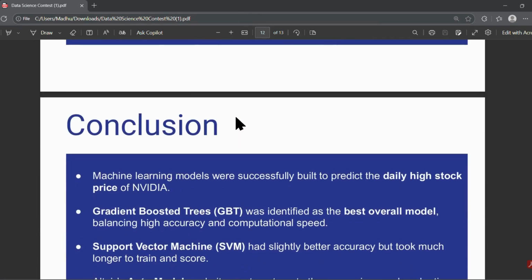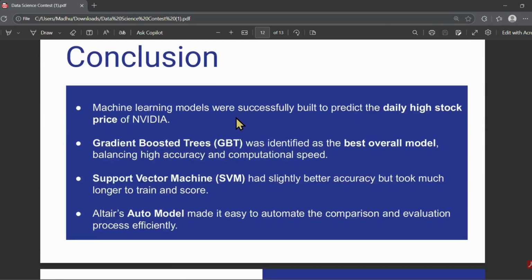This project shows that the Altair AI Studio can be used to build accurate predictive models without writing any code. Gradient boosted trees performed the best overall for predicting NVIDIA's daily high stock price. The platform's auto model feature made it easy to clean data, train models, and compare results efficiently.